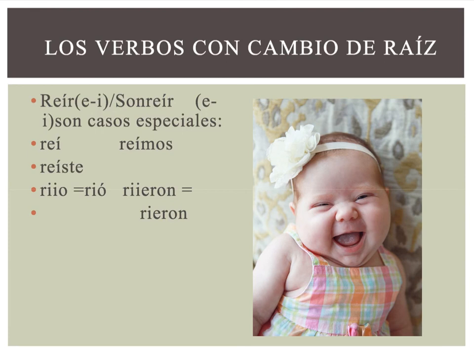All right, here's an example of reír and sonreír. These are special cases because when you cut off the IR, and you do have to put in that stem change, that's where I get the RI, then I add my ending IÓ with an accent, you have two letter I's next to each other. So one of those is going to drop out, or you can think of it as smushing them both together, but you end up with just the one letter I because they're the exact same letter, they make the same sound, there's no reason to have two of them. So the bottom two forms are going to look like this, rió, rieron, with just the one I. And that's it.